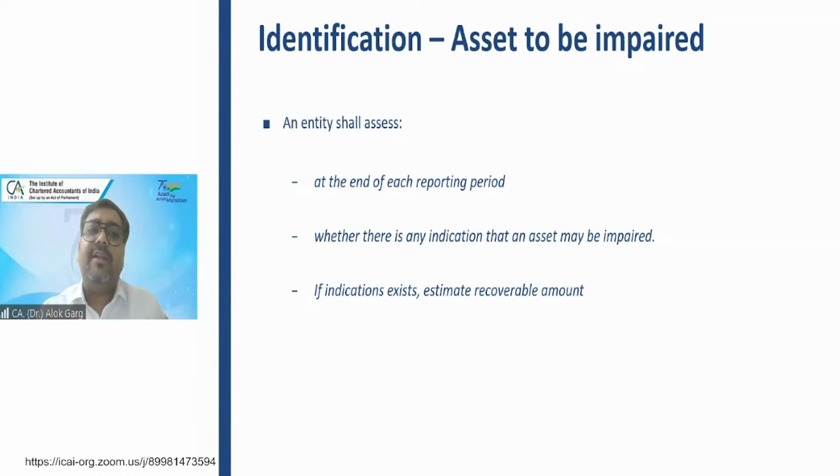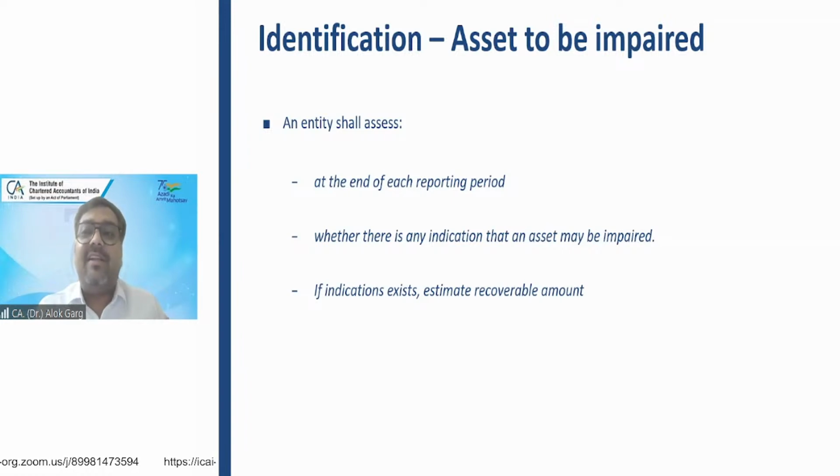What could be the internal indicator? The internal indicator is, for example, that the asset performance has declined. The performance of the asset has declined. There was a physical damage. You are right, Prerna, there was a physical damage. Let's say the car was giving a mileage of 15 kilometers per liter. Now the car is only giving a mileage of 8 or 9 kilometers per liter.